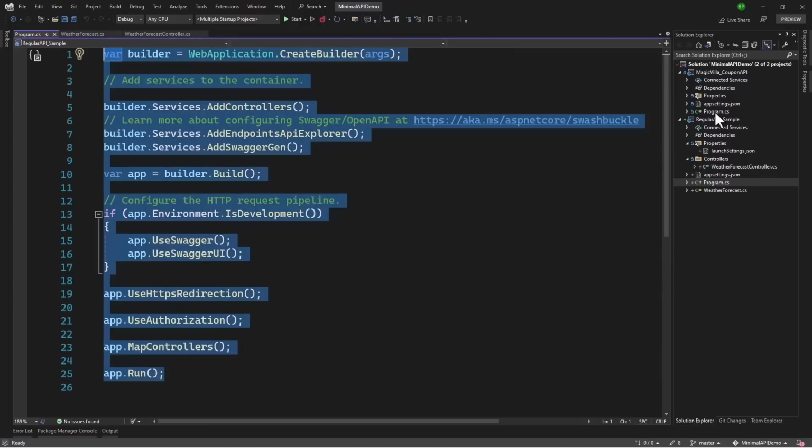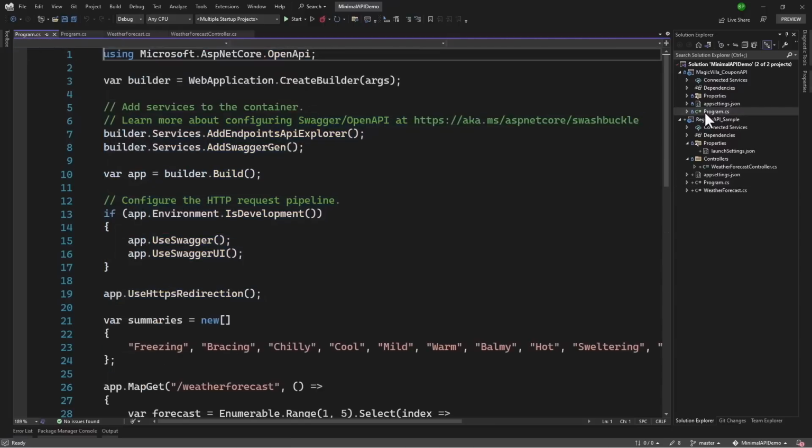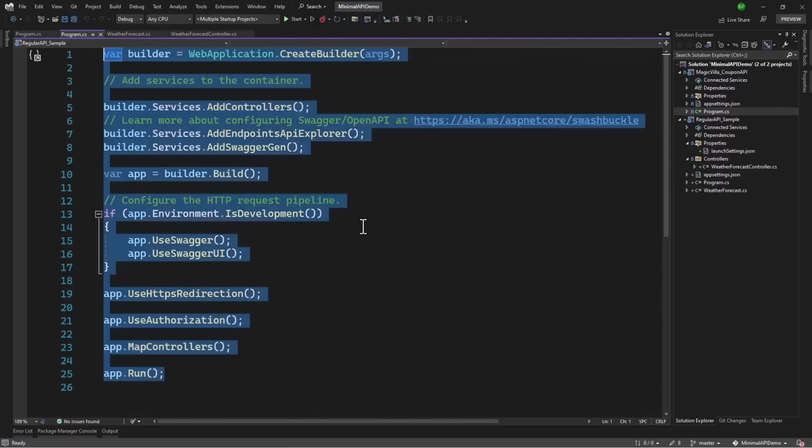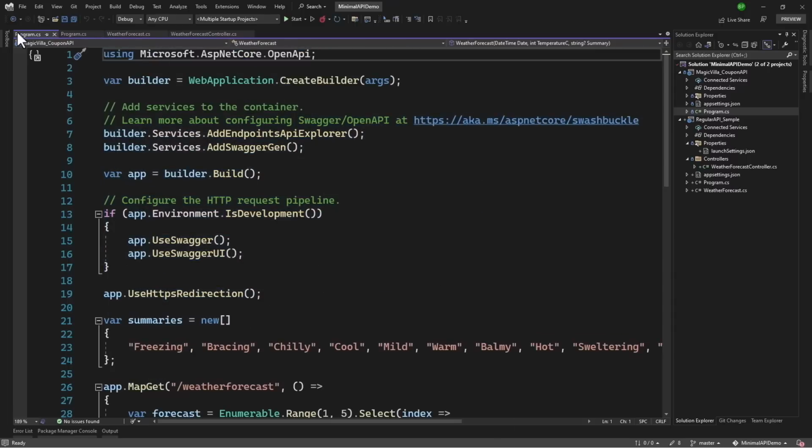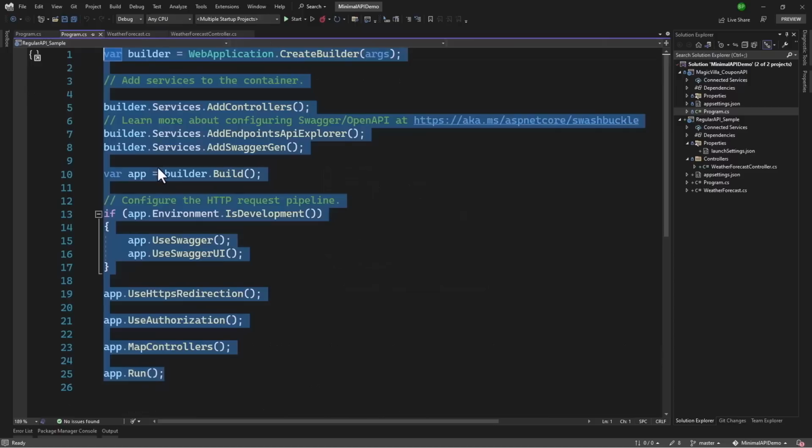But now let me open the only file that is present in the Minimal API, which is Program.cs. Now if I switch the files here, you will notice that AddControllers is not present in Program.cs of the Minimal API, and that makes sense because in Minimal API, we do not have any controllers.